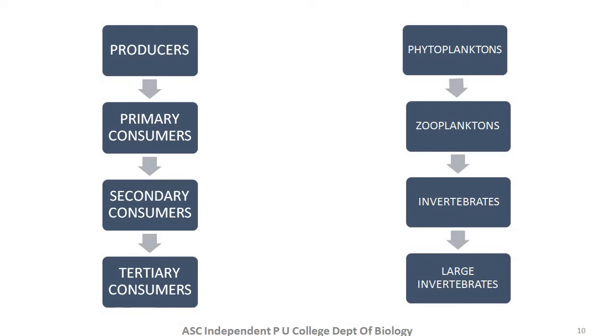So if you recall what we have learned, I told you that ecosystem is an interaction between biotic and abiotic components, and also an interaction within the biotic components. So here we see there is interaction between biotic components themselves.